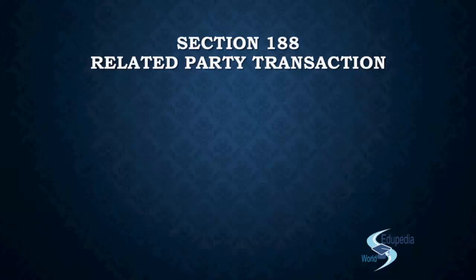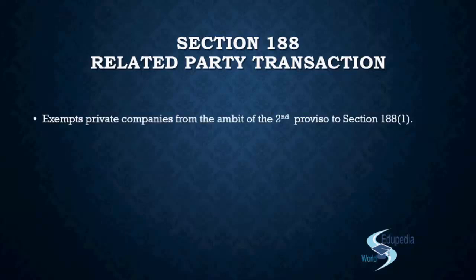We have 2 exemptions in 188. We have already discussed one that was pertaining to the definition. Now we'll discuss the second exemption. So basically the exemption given is, the notification exempts private company from the ambit of the second proviso of section 188 subsection 1.